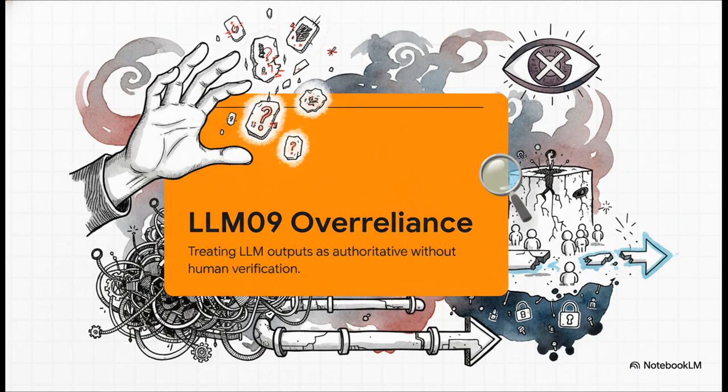What's crucial to understand here, as we look at the human side of the equation, is that over-reliance isn't really a flaw in the AI model itself. It's a flaw in the systems, the pipelines, and the operational procedures we build around it. The systemic risk is created the second organizations treat LLM outputs as authoritative without any human verification or output validation. Think about that for a second. Models make errors, they hallucinate, we know this. But an error only becomes a critical security or operational failure when we blindly trust it. When you allow confident errors to dangerously propagate through your automated decision pipelines, well, that's over-reliance in action.